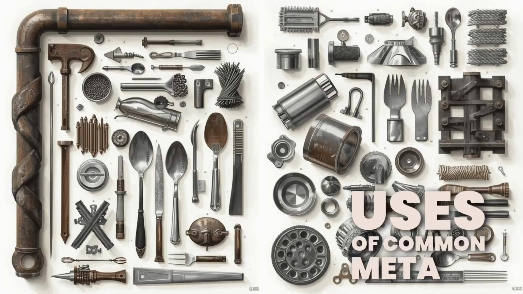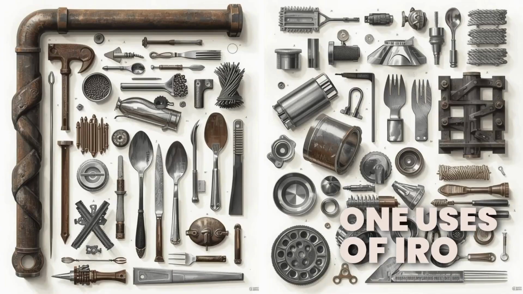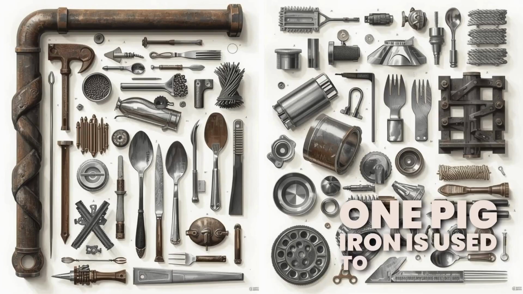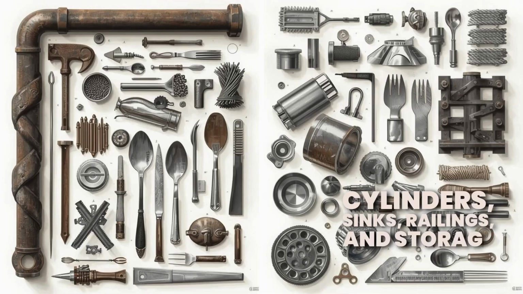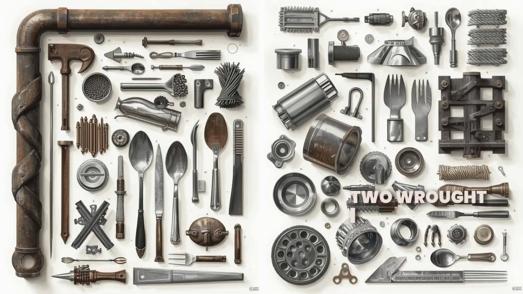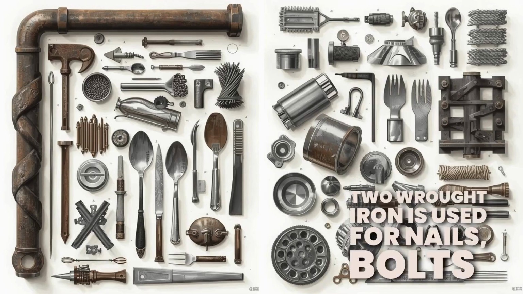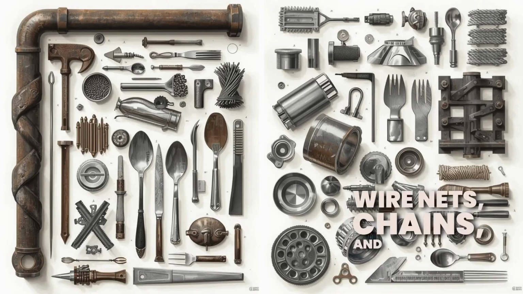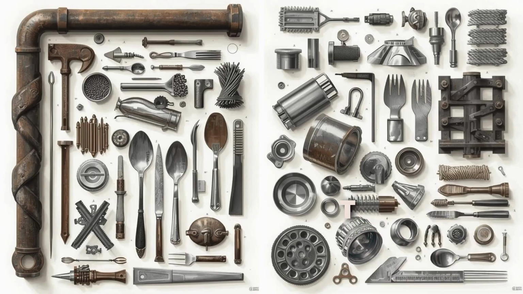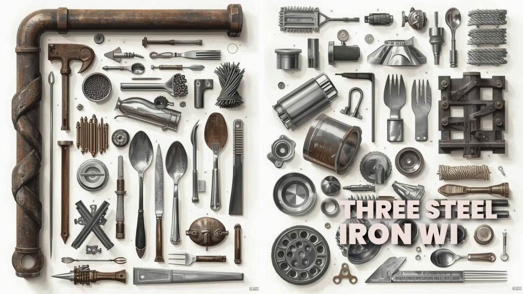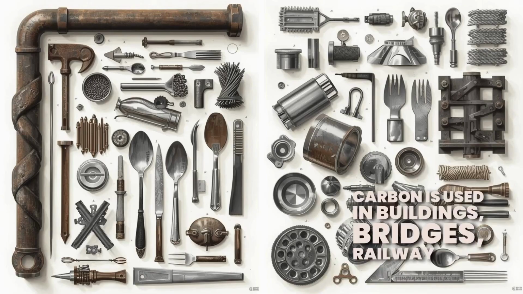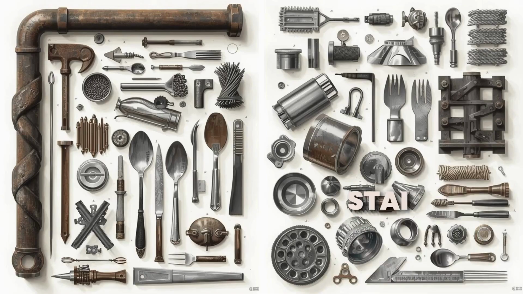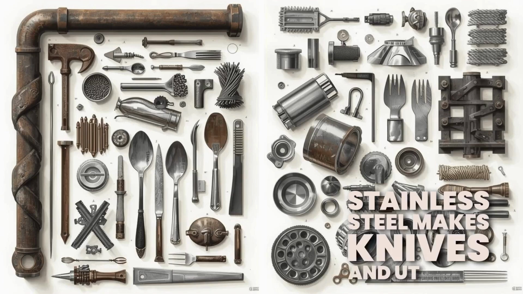Uses of common metals. 1. Uses of iron. 1. Pig iron is used to make pipes, cylinders, sinks, railings, and storage tanks. 2. Wrought iron is used for nails, bolts, wire nets, chains, and agricultural tools. 3. Steel. Iron with 0.5 to 1.5% carbon is used in buildings, bridges, railway lines, and ships. Stainless steel makes knives and utensils.